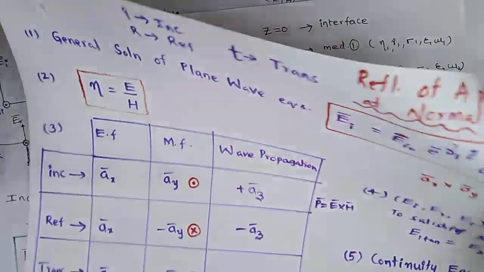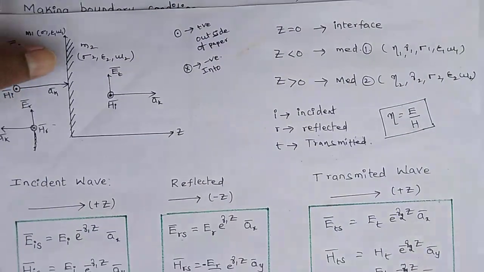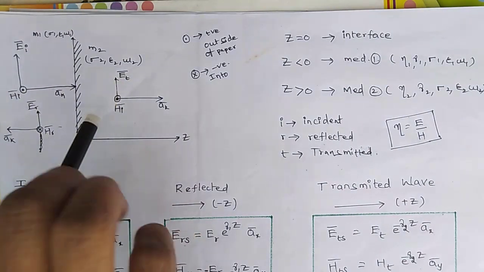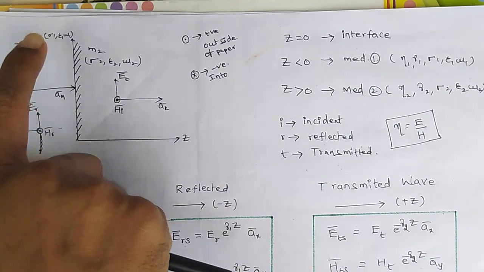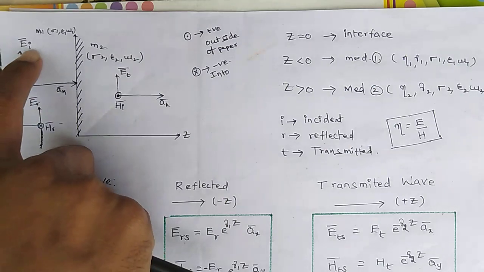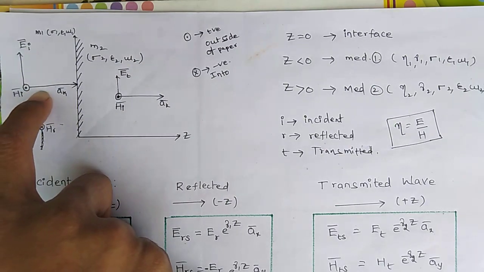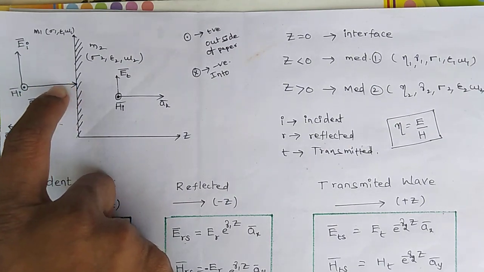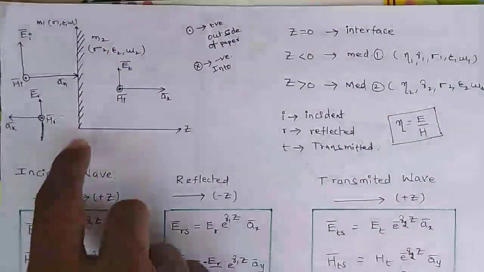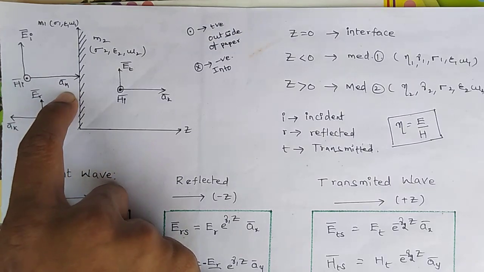Okay, now coming to our discussion. See, my wave is propagated from one medium to another medium. So I am taking medium M1, this is medium M2. For the incident wave, the propagation is along the Z axis, AZ direction. I have already given AZ direction for the incident, so that's why I am taking AZ.